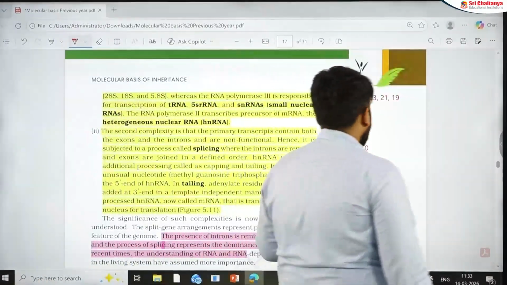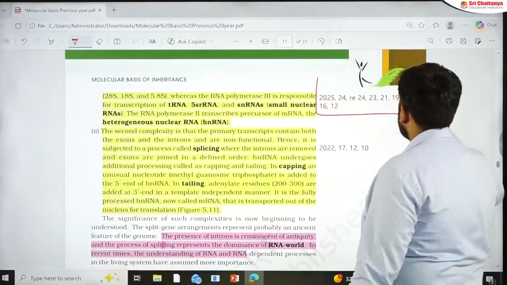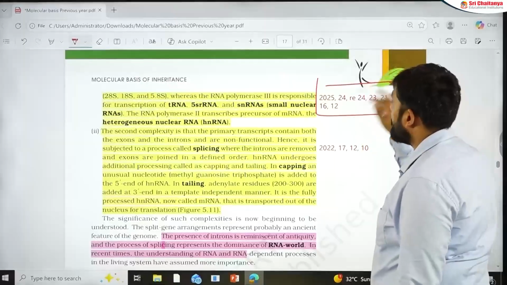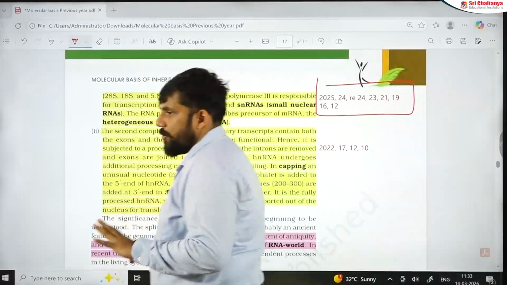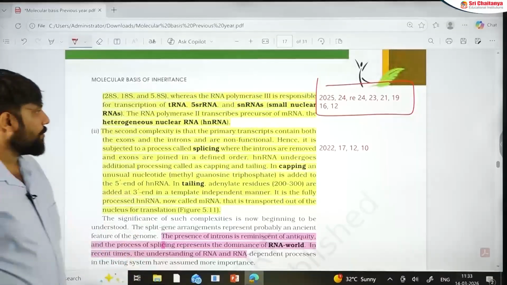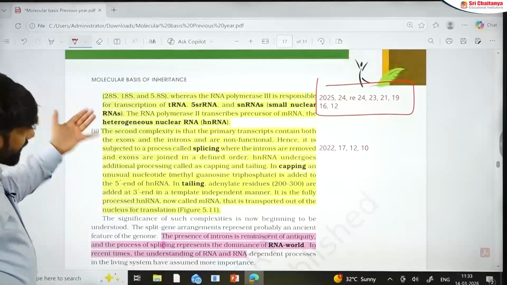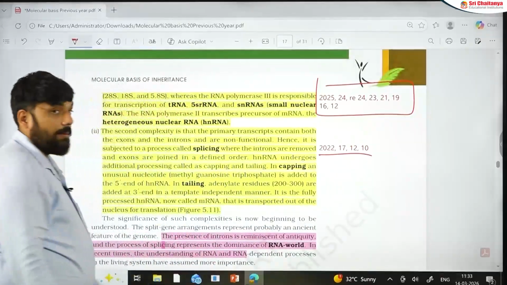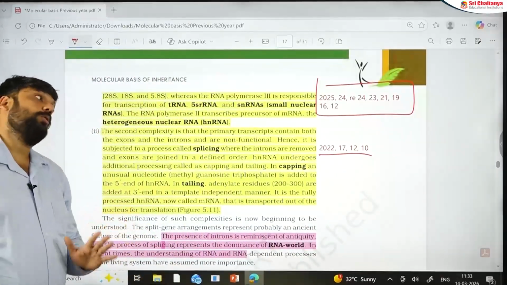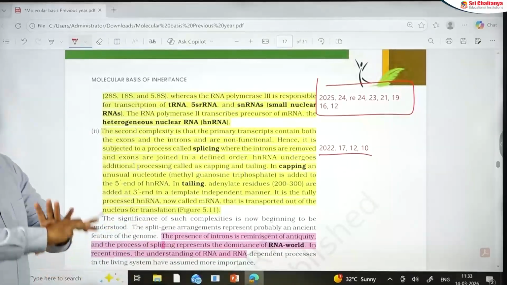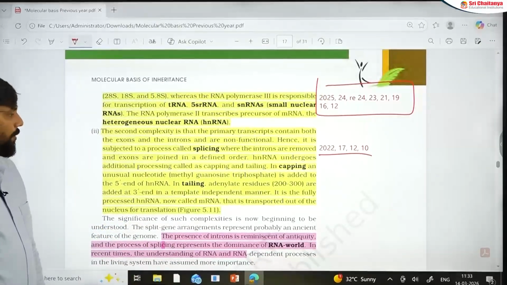See the questions on RNA polymerase 1, 2, 3 and what they make. It's a continuous question: 2025, 2024, 2023, 2021, 2019, 2016, 2012. Super hot spot, a very much focused question. I expect a question this year also from this particular section. The second part, splicing, capping and tailing: 2022, 2017, 2012 and 2010. Remember that I have taken questions only up to 2010. More questions have appeared before that too. Very, very important section. Don't even think that you can do things without it.